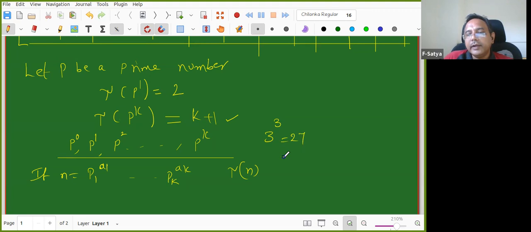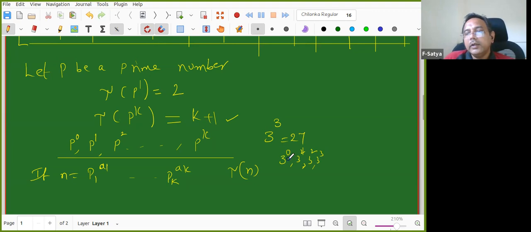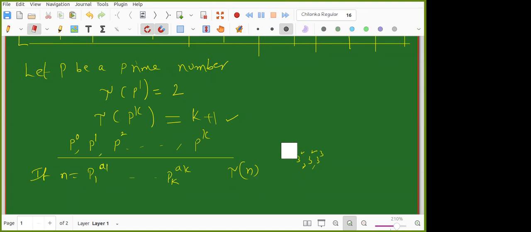What are the divisors of 27? 3 power 0, 3 power 1, 3 square, and 3 cube. So how many are there? I need to count. 3 power 0 to 3 power 3, so 0 to 3. So total 4 are there. So k plus 1. So in general, if it is 3 power k, the divisors are like that. I hope you can understand later also. Yes, sir, I understand. Thank you.